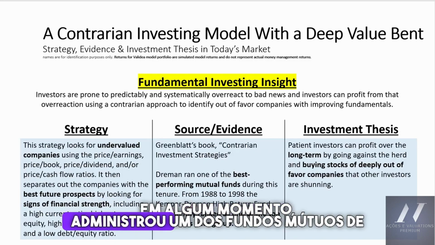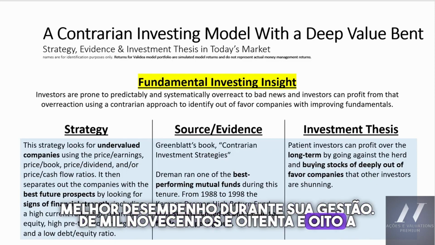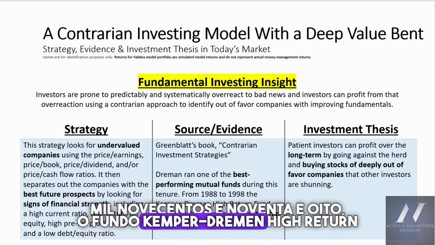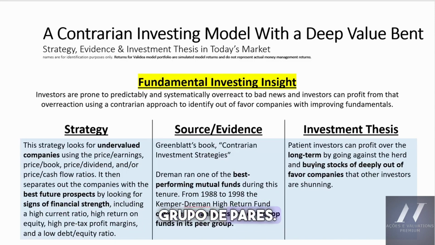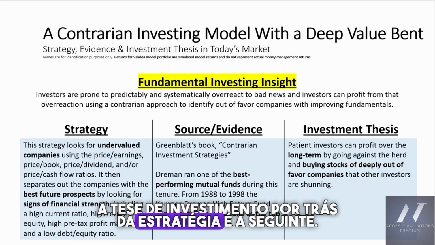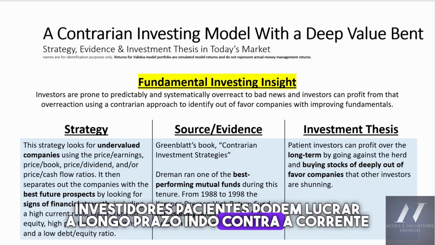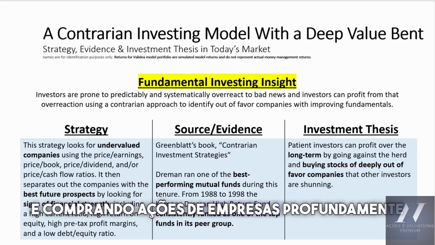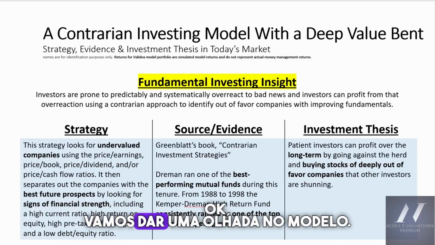Dreman at one point ran one of the best performing mutual funds during his tenure. From 1988 to 1998, the Kemper-Dreman High Return Fund consistently ranked as one of the top funds in its peer group. The investment thesis behind the strategy is this: patient investors can profit over the long term by going against the herd and buying stocks of deeply out-of-favor companies that other investors are shunning. Okay, let's take a look at the model.